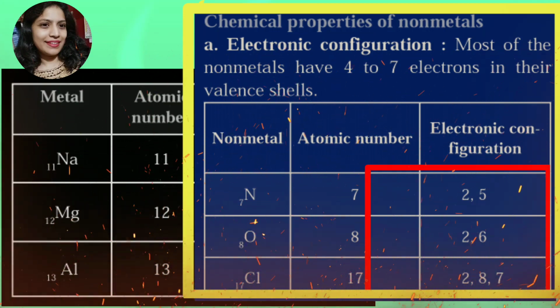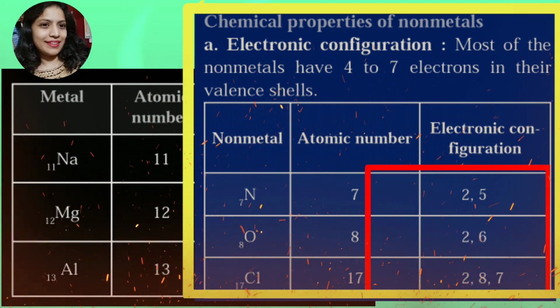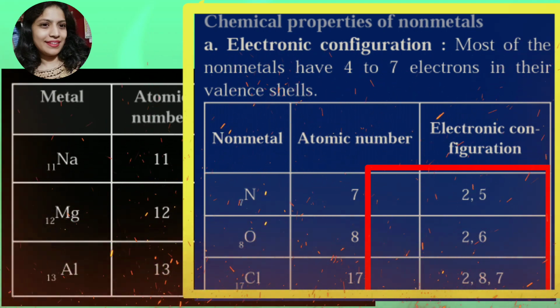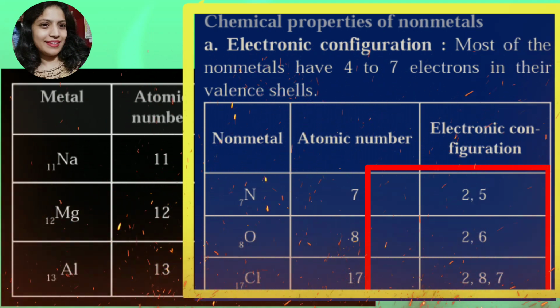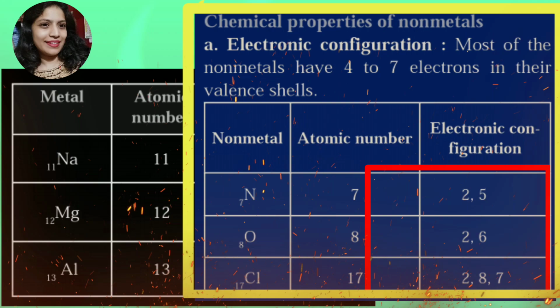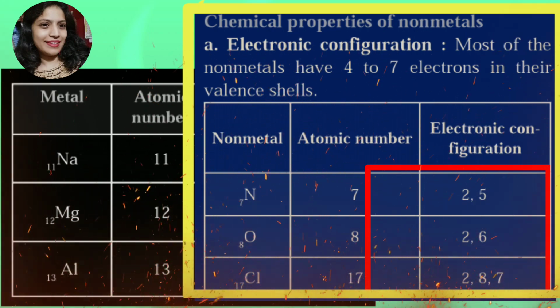Let us see the electronic configuration of nonmetals. Most of the nonmetals have 4 to 7 electrons in the valence shell, and the examples are nitrogen, oxygen and chlorine.